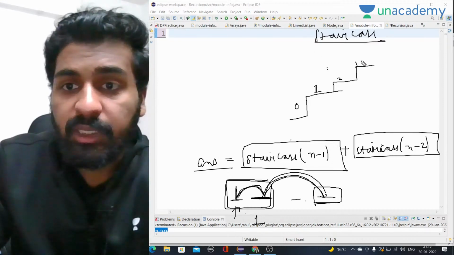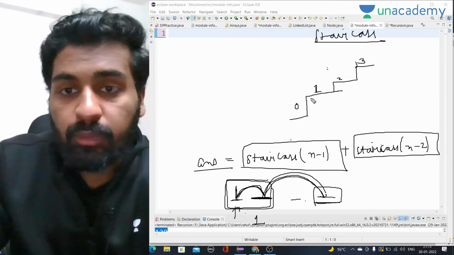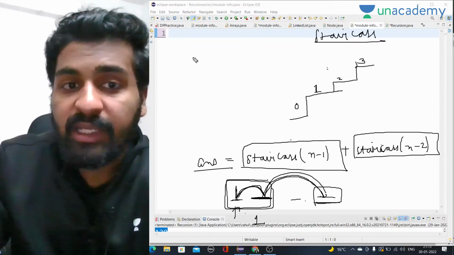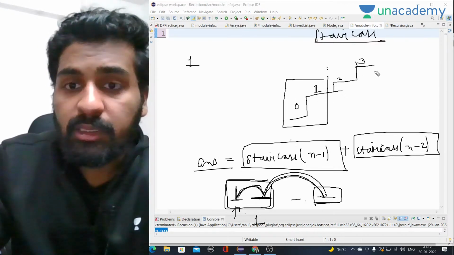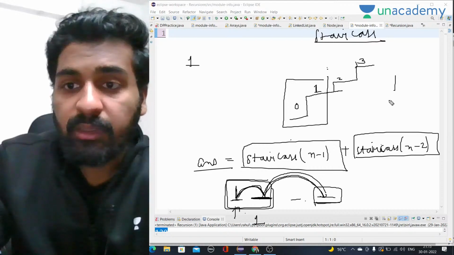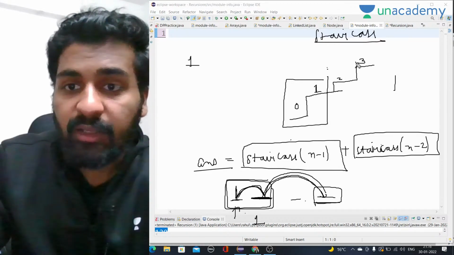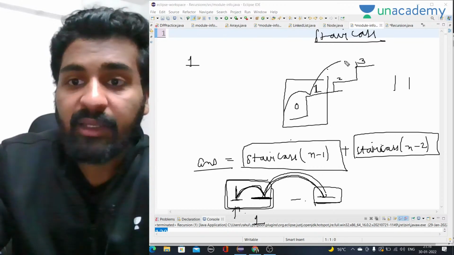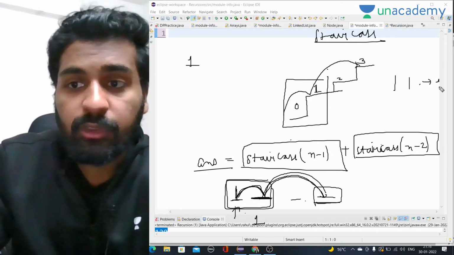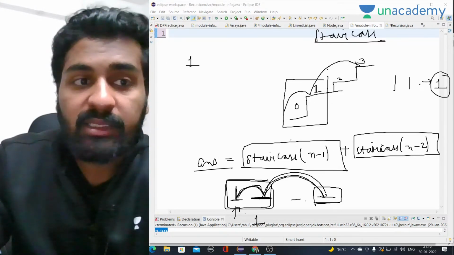In this example, on the first stair, how many ways can I reach? Only one way is there to reach this stair, because we took one step, and then we take one more step, and we will reach the top. So this is the first way. Now let's come to the second way.